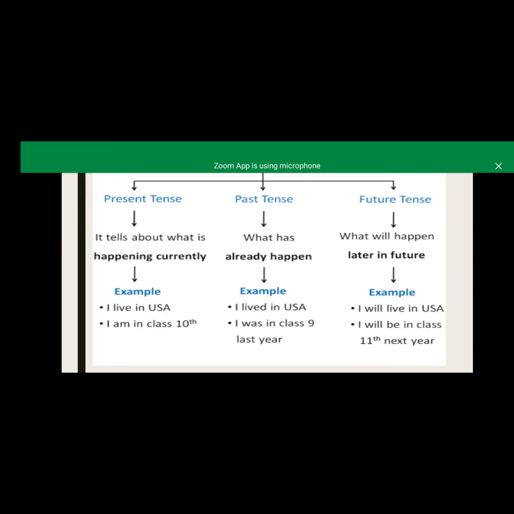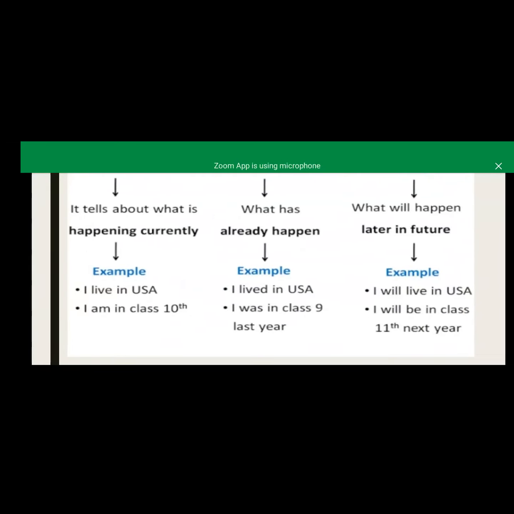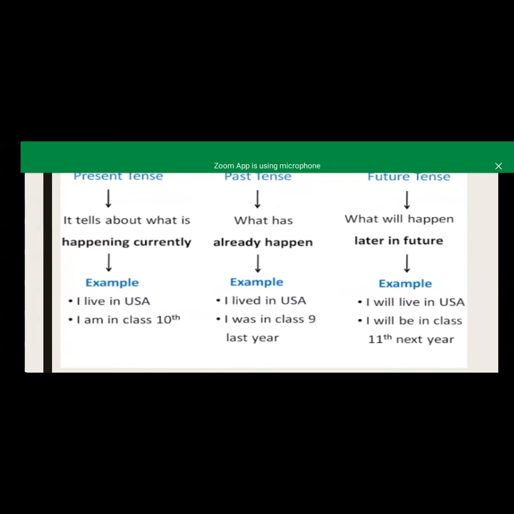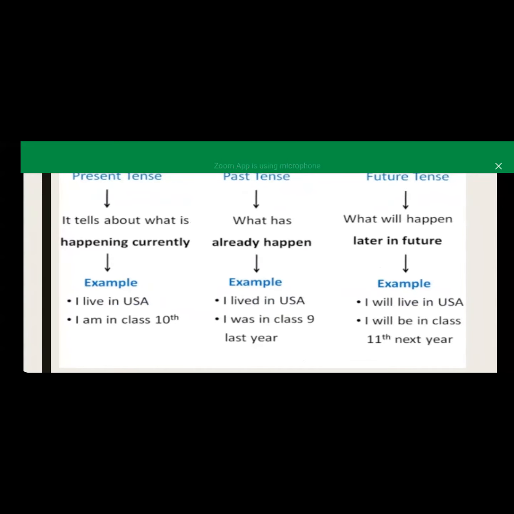So can anyone tell why we are saying that it is in past continuous tense? Anyone remember? I asked about the second example, I was in class 9, that it is in the past continuous form.